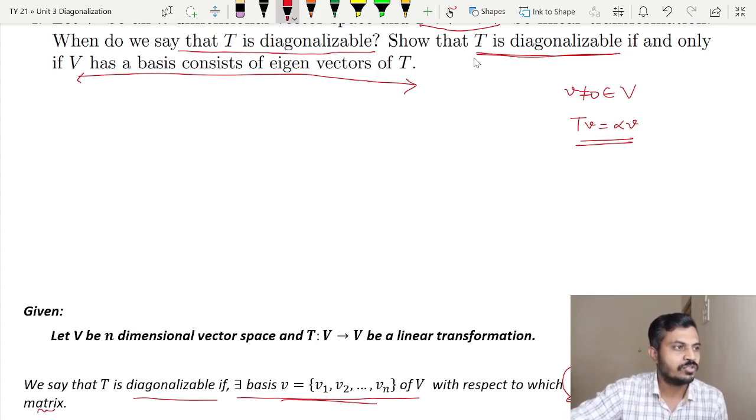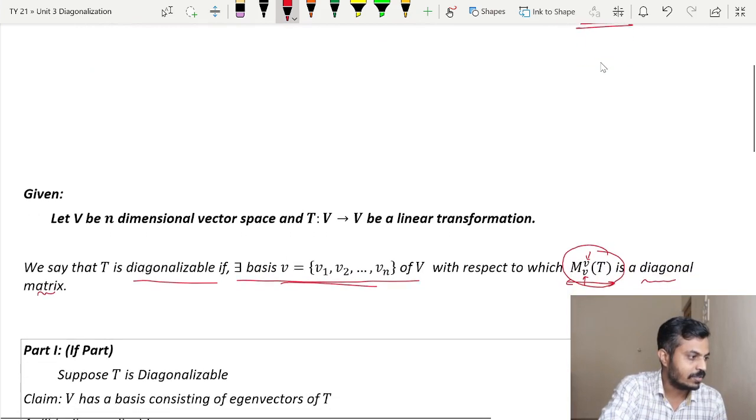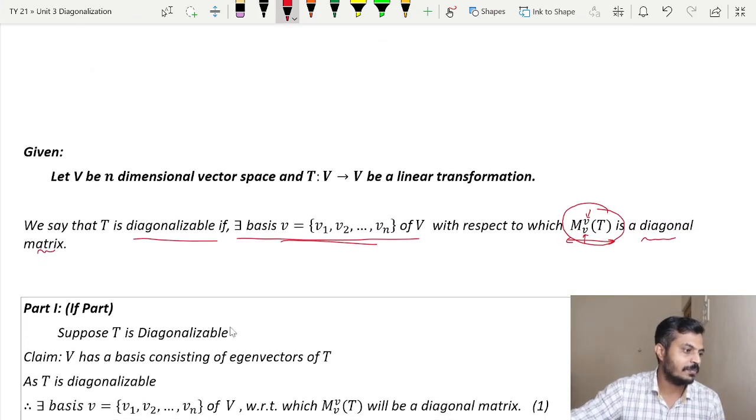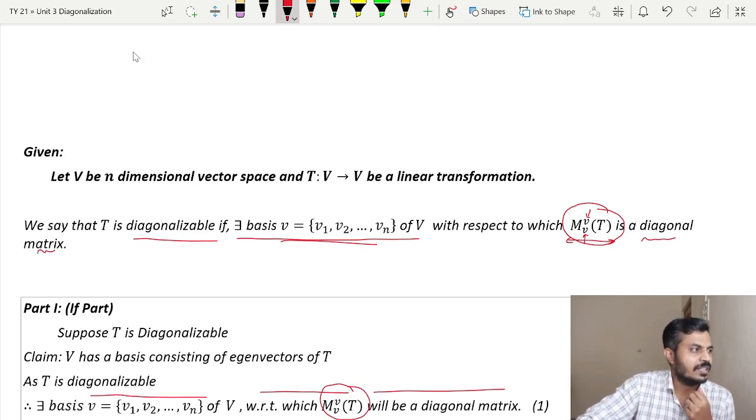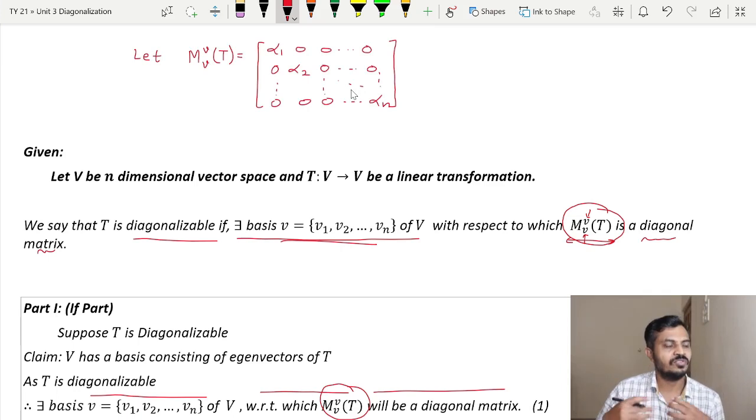So first of all, I will assume that T is diagonalizable. Now once I say that T is diagonalizable, I am assuming that there exists a basis with respect to which the matrix representation of T is a diagonal matrix. Now whenever I say that this is a diagonal matrix, let us give some notation to it. So I will say let that matrix be this. This is a notation that I have used for the matrix representation of T. But what does it mean actually?